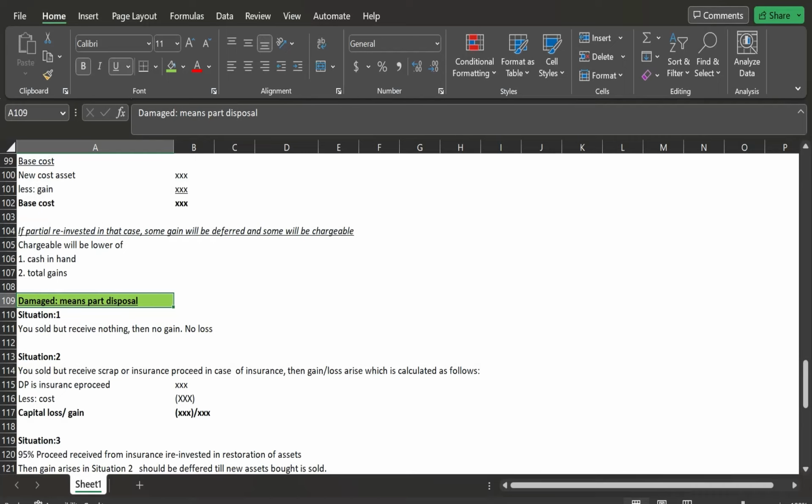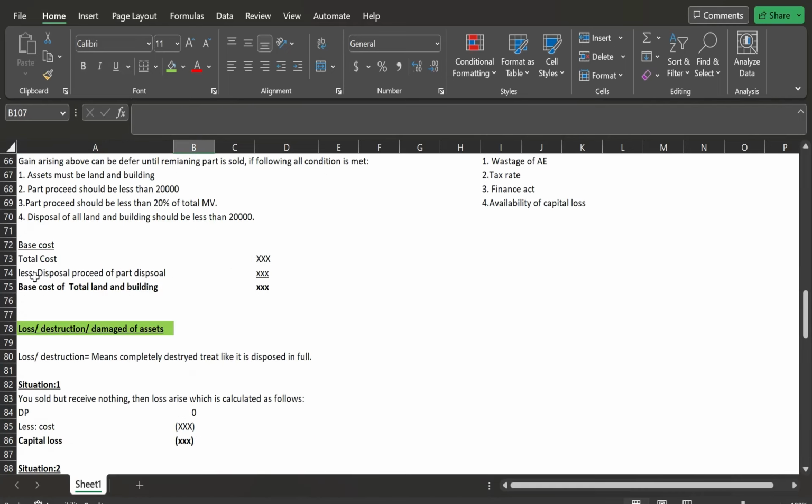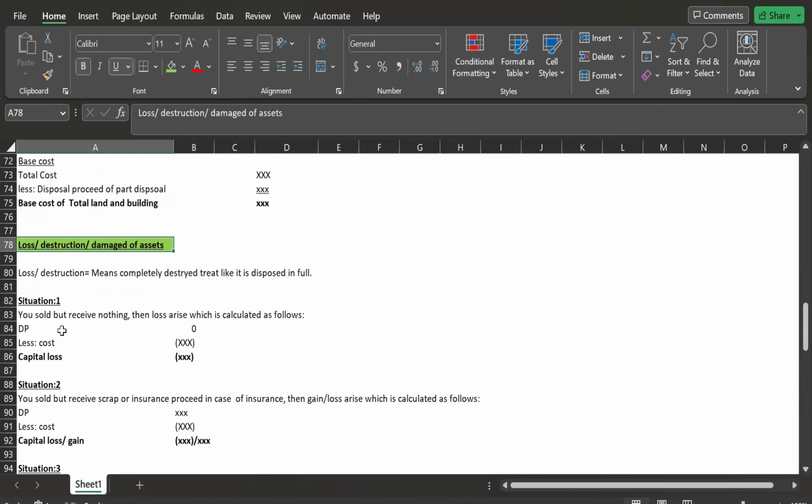So in the last video we discussed the loss and destruction of assets, and in today's video we will be discussing the damage of assets, right? So basically, if the question mentions the loss or destruction of the asset, you should assume that the asset is completely destroyed and no longer in a condition to use again.